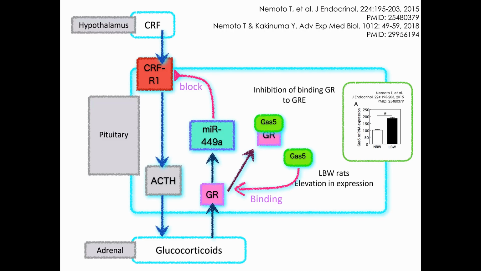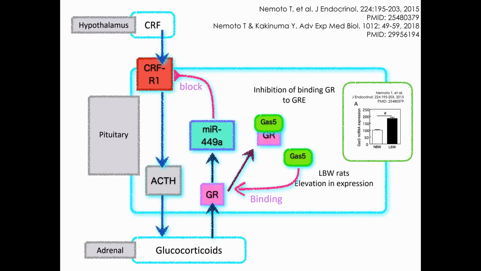MIR449 is induced by glucocorticoids and blocks the CRF signaling by suppressing the expression of CRF receptors and stopping the subsequent secretion of ACTH and cortisol and corticosterone. However, we found that the expression of MIR449A was not induced in low birth weight rats after stress exposure, and that this mechanism may be related to an increase in the expression level of Gas5 long non-coding RNA.